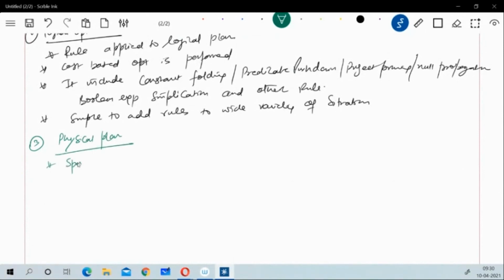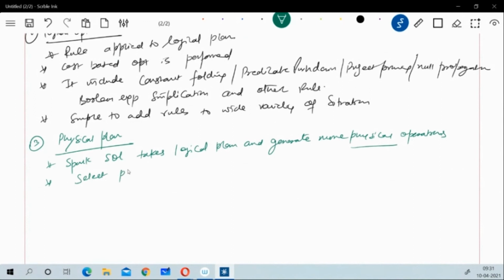In the physical plan, Spark SQL takes the logical plan first and generates one or more physical operators. So it can create more than one operator. After that, it selects a plan using the cost model. That means it will select the plan which has the least cost, because it has generated a different cost for all the generated plans which are based on the rules.